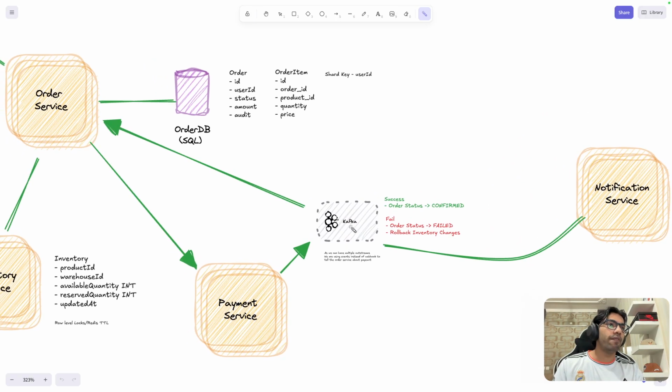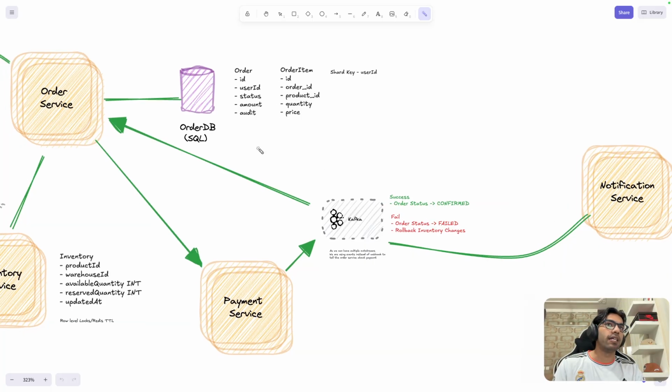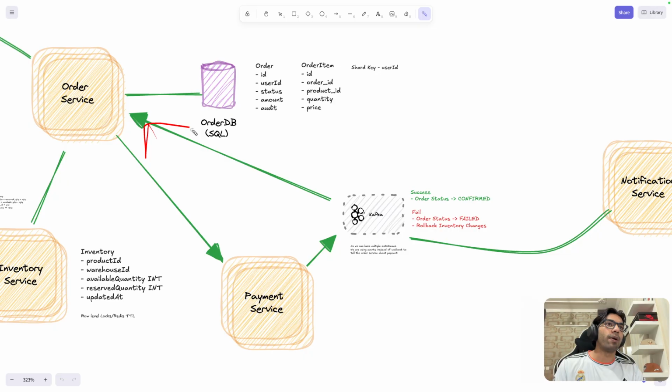See, this event can be consumed by multiple services. If I use the webhook approach, then I have to webhook this also, and webhook this also. But it is better that I just put an event here, and then everyone can read that event. This will be like a producer-consumer. This is producing, and the notification service is also listening to it. The order service is also listening. If it has failed, the notification service will say that the order failed. If it has passed, it will say that the order passed, right? And then this is the normal order service.